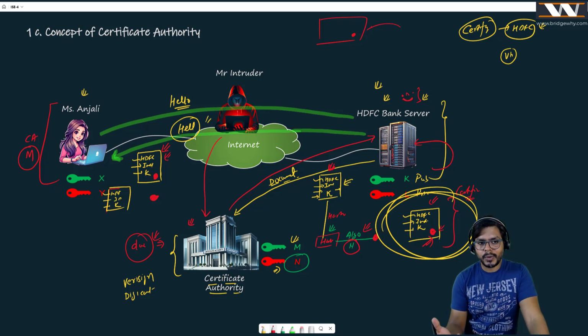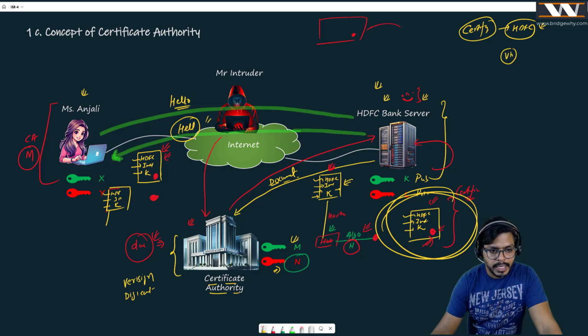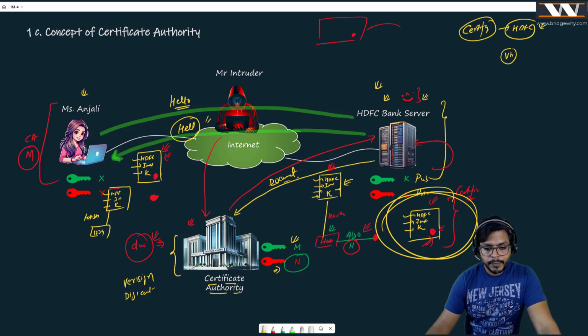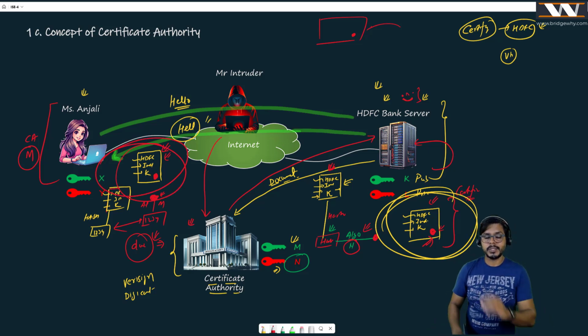And now you all know how to validate this signature. Anjali is going to pass this data through the hash function, and she is going to receive a value, maybe 1, 2, 3, 4, right? And of course, once we decrypt the signature using the algorithm plus the public key of the certificate authority, we are going to get the same number, 1, 2, 3, 4. If these two numbers are the same, it means that this certificate is signed by a certificate authority. There is no doubt about it.